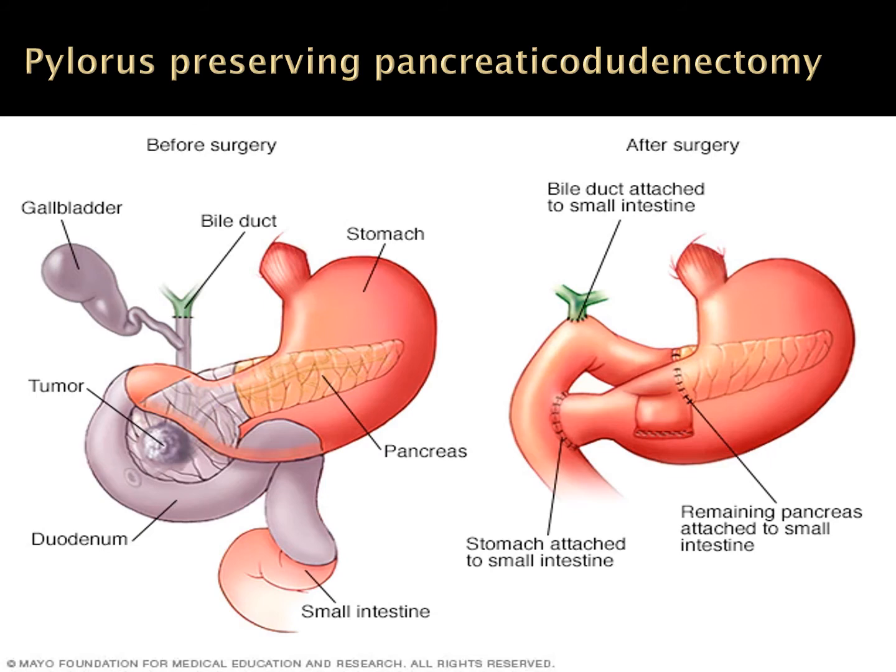The next anastomosis will be in between the end of the CBD and the side of the jejunum. This is called end to side choledochojejunostomy. And then the anastomosis between the pylorus and the jejunum. So these are the three reconstructed anastomosis which are shown in this picture. So this is pylorus preserving pancreaticoduodenectomy.